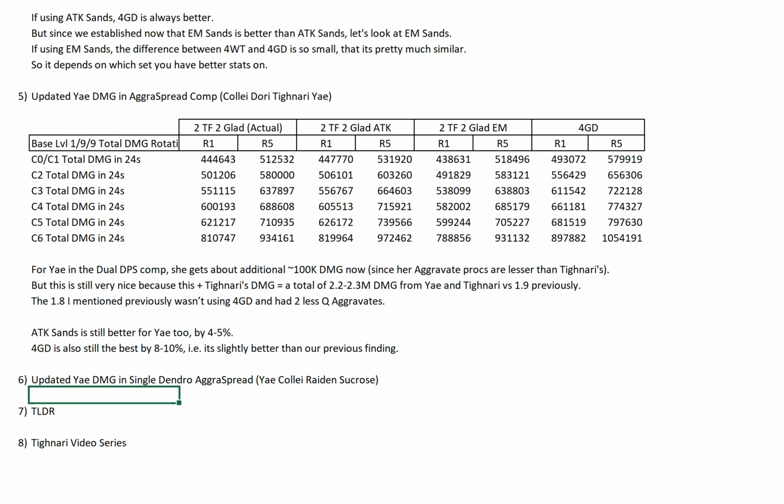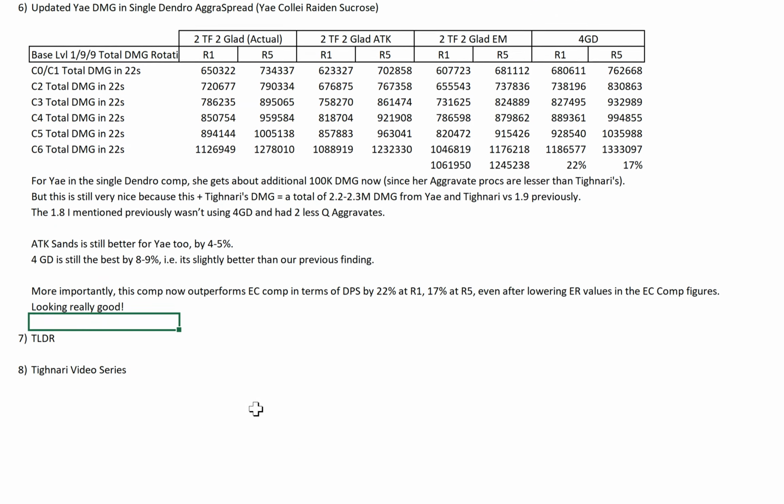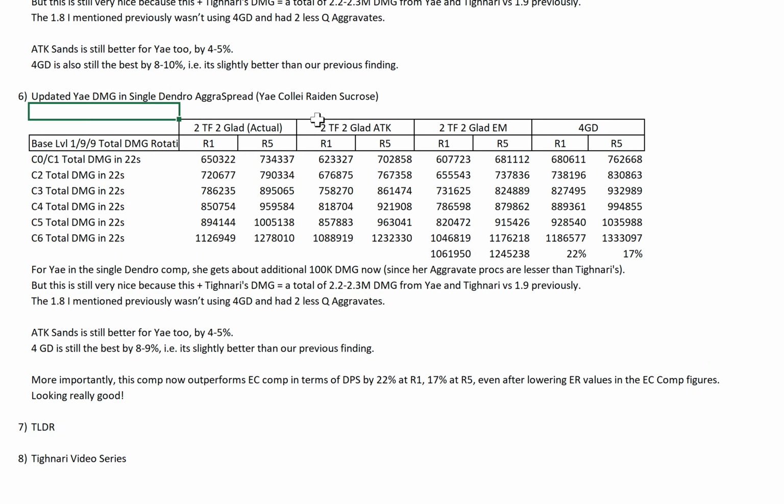Okay? Now next, we have the updated Yae damage in a single Dendro comp, i.e. this is the one where we put an animal character instead of double Dendro. Wait, sorry. Ignore this. This is already covered here, no worries. So for Yae in the single Dendro comp, she gets about an additional 100k damage as well. And it's the same thing, right? Because the number of aggravates is pretty much the same between the two Yae comps. And it's 100k, not 200k, because it's lesser than Tighnari's. Because Tighnari has multi-hit. But this is still very nice, because, again, Yae plus...